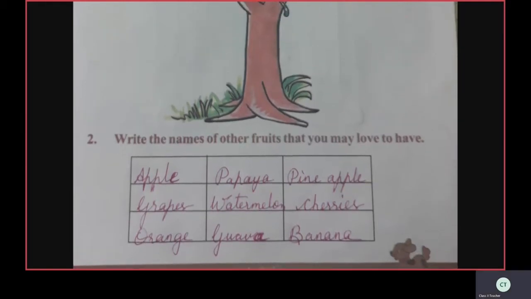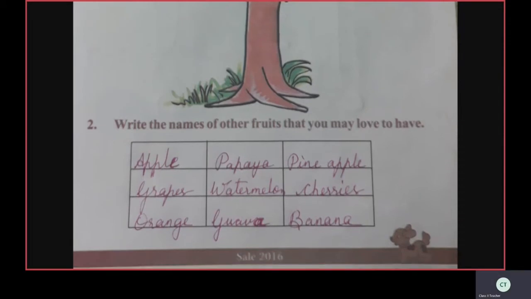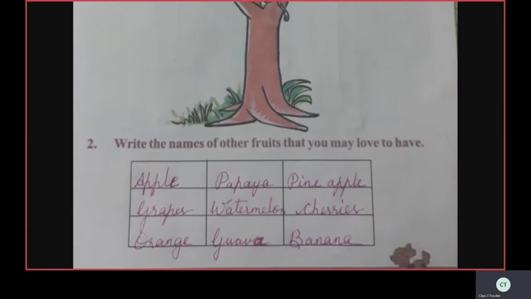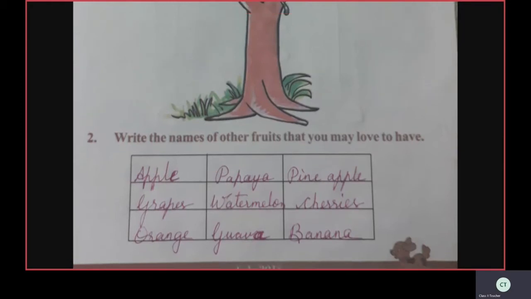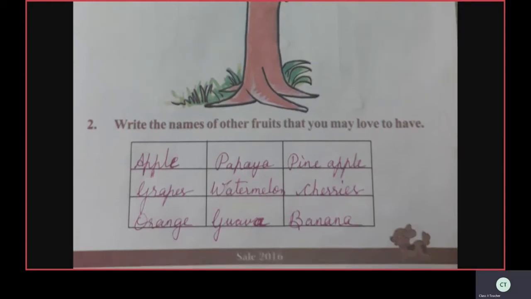Okay, children. I wrote apple, grapes, orange, papaya, watermelon, guava, pineapple, cherries, banana. So don't say that I like this fruit, I like only that fruit. Eat all the fruits, children. It is very good for health. Finish writing, children. Hope you have written. So shall we move to the next page?